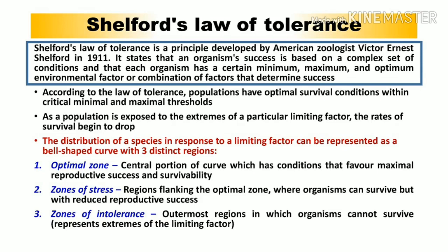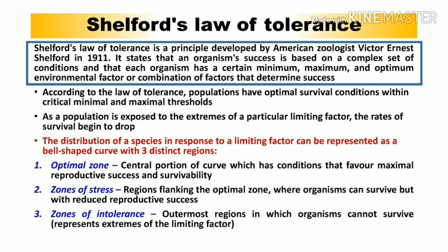The third type of zone is the zone of intolerance, which is indicating the outermost region in which organisms cannot survive. It means it is going to represent the extremes of the limiting factor. So simply we can say that the extreme value is going to represent the zone of intolerance in which there will be no survival possibility of organisms. Okay, so that is why it is a zone of intolerance.